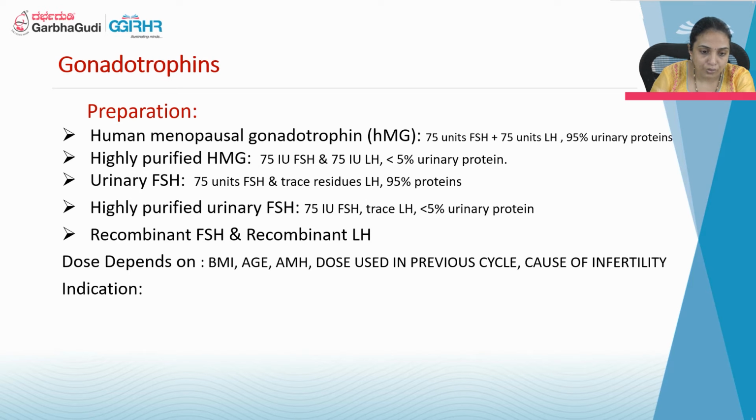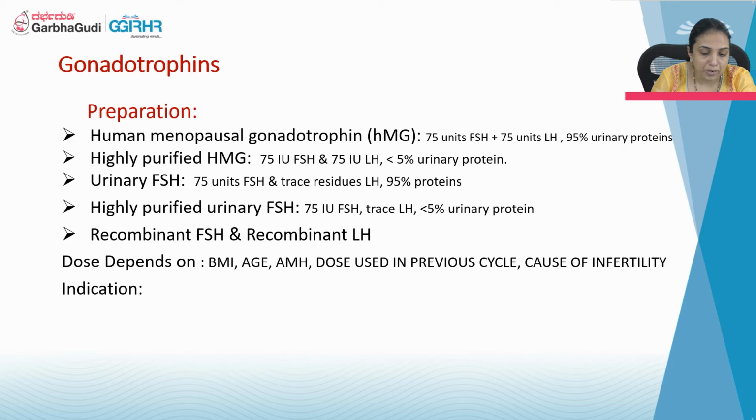The dose of the gonadotropins depends upon the patient's BMI, age, and AMH value, and also the dose which was used in the previous cycle. Suppose in the previous cycle you used 37.5 and the response was not there, then we can use 75 in this cycle. If ovulation induction was done outside with 75 units and the patient hyper-responded, we should not give 75. We have to start with a lower dose than 75. And if the patient's AMH is high, try to start with a low dose, that is 37.5.